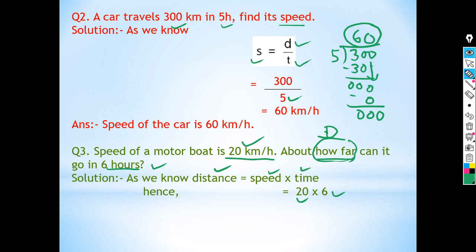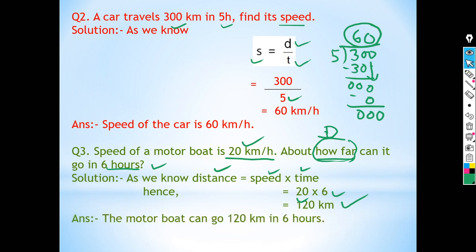So distance is equal to 20 multiplied by 6, that is 120 kilometers. Hence, the motorboat can go 120 kilometers in 6 hours.